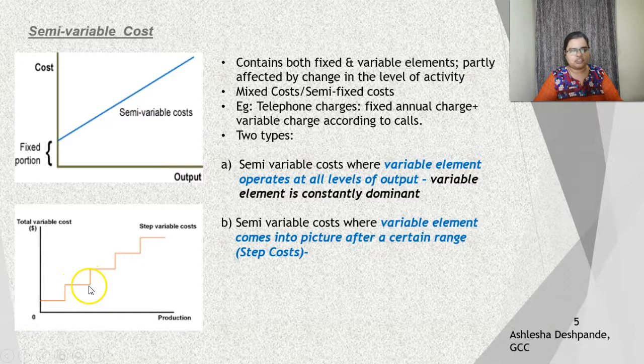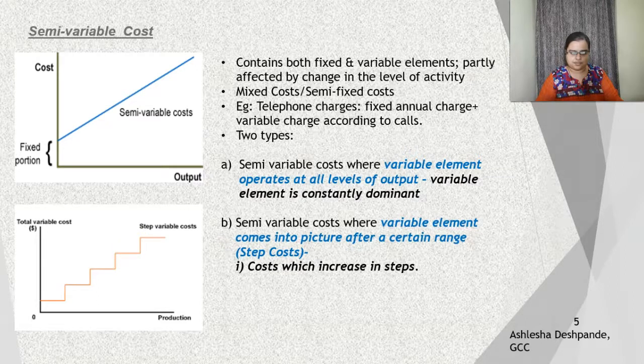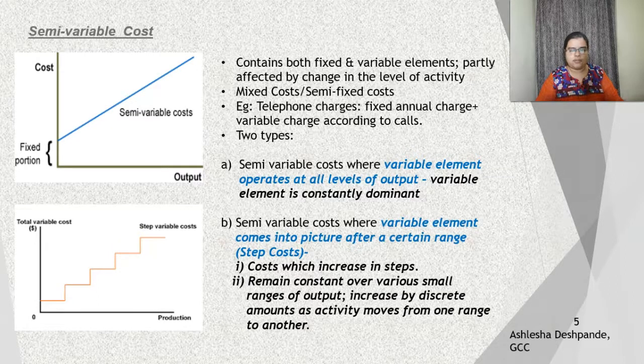Then again certain changes took place, and again it has risen. Likewise, a step-like graph is created, as a result of which they are called step overheads or step costs. These costs increase in steps, and they remain constant over various small ranges of output. As you can see, they are constant over here, then it has risen, then again it is constant in this diagram. Likewise, this graph goes on increasing.